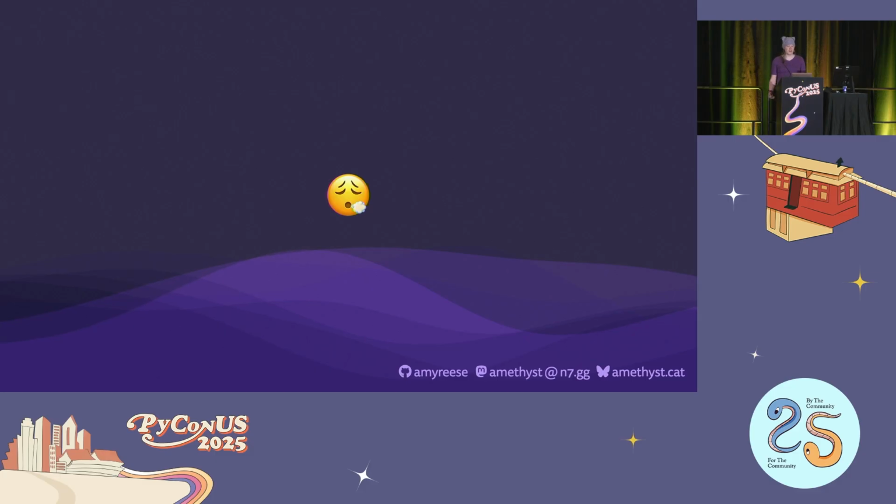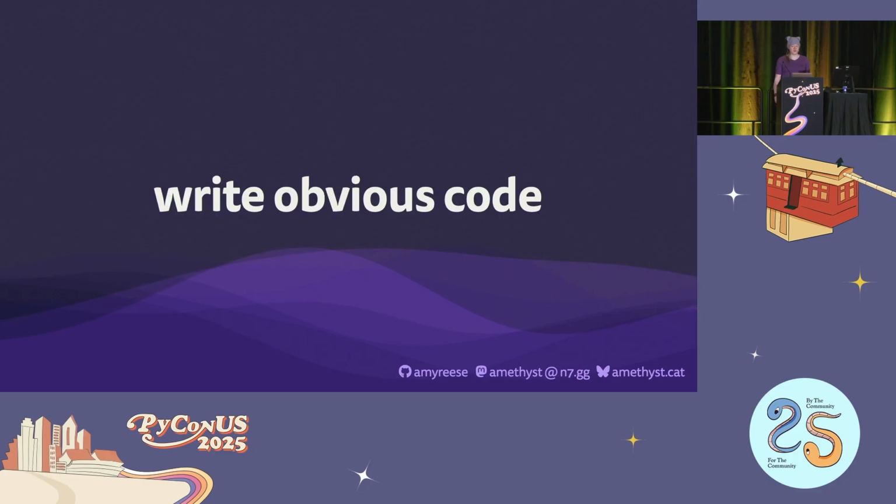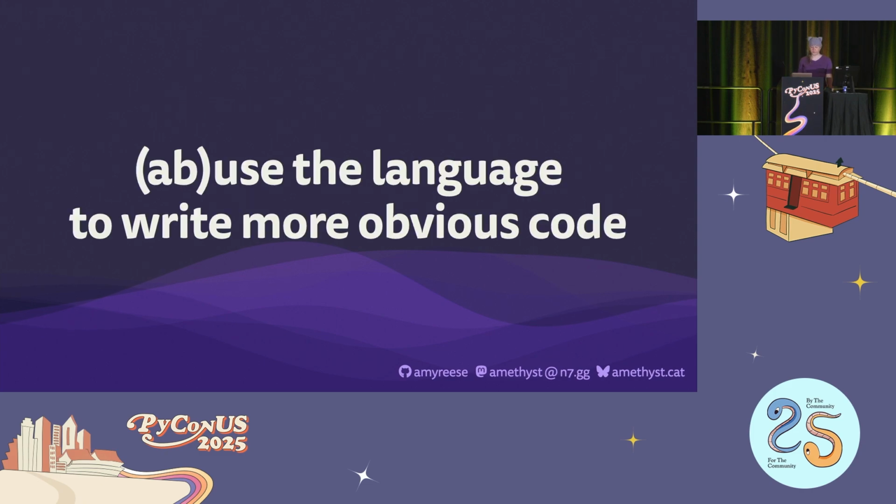All right, we're running out of time, so where do we go from here? Well, if there's one lesson, it's that you should always try to write obvious code. Clear is better than clever. Everyone who has to read your code in the future, including yourself, will appreciate obvious code. Now, often this takes more time than just writing code that works the first time. But often, I would encourage you to take that time.